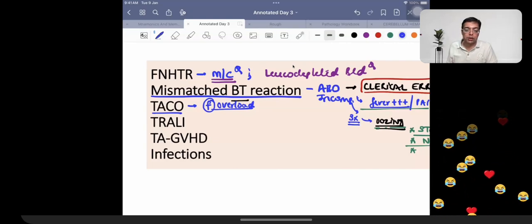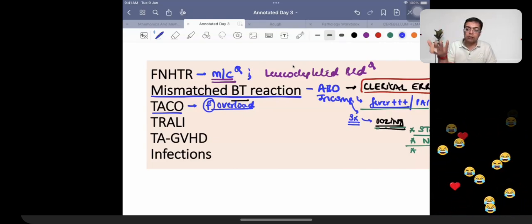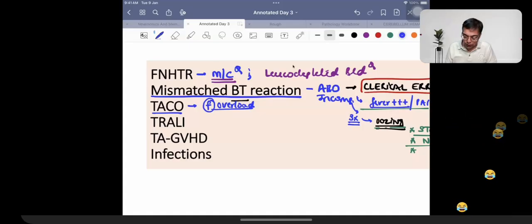Taco is transfusion associated circulatory overload. In a short span of time, you have given a lot of fluid to the patient. So this is what is given the name of circulatory overload. Patient is going to be having features associated with congestive heart failure like manifestations. So that is going to improve with the help of drugs like furosemide, Lasix. Treatment will be IV diuretics.